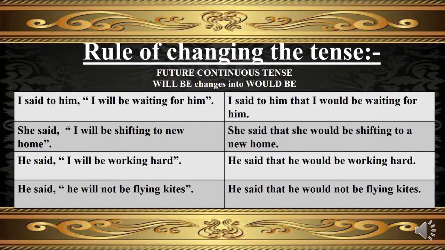Let's discuss the rule of changing the tense from future continuous tense, in which will be changes into would be. In the first example, will be waiting for him will change into would be waiting for him. In the second example, will be shifting to new home will change into would be shifting to new home. In the third example, will be working hard will change into would be working hard. While in the fourth example, will not be flying kites will change into would not be flying kites.